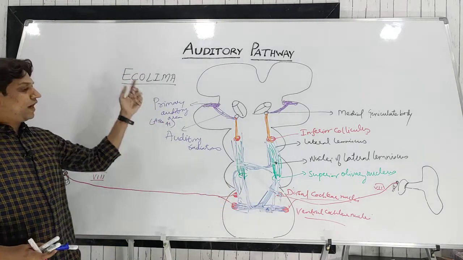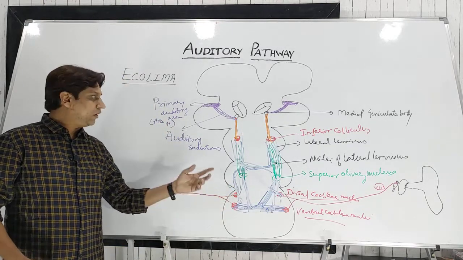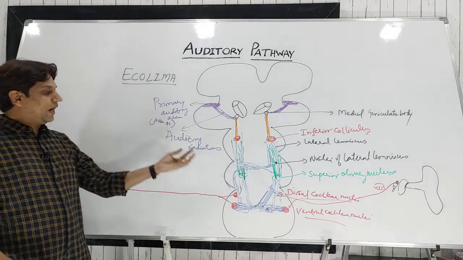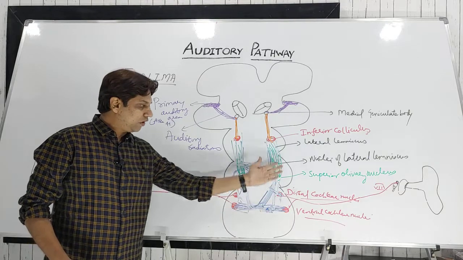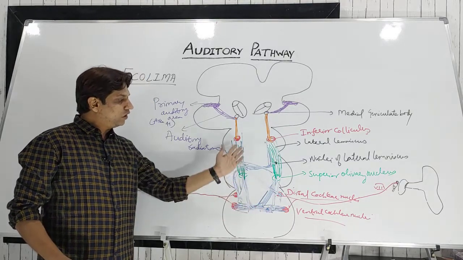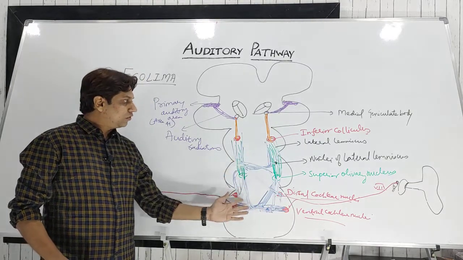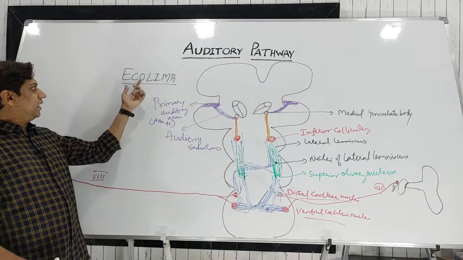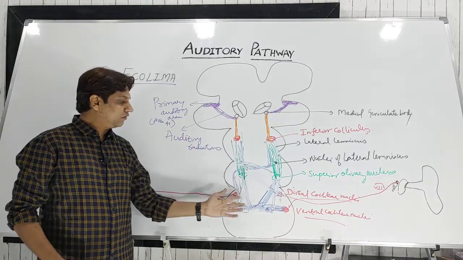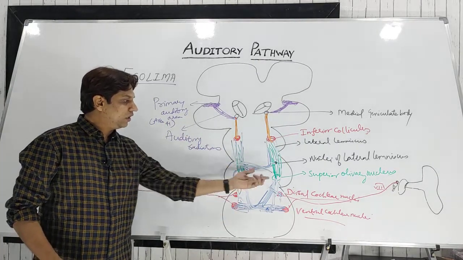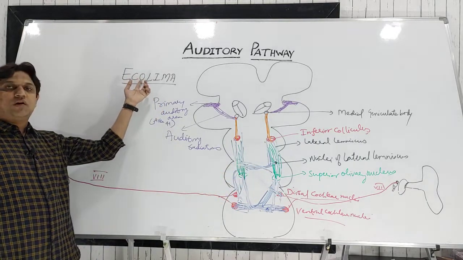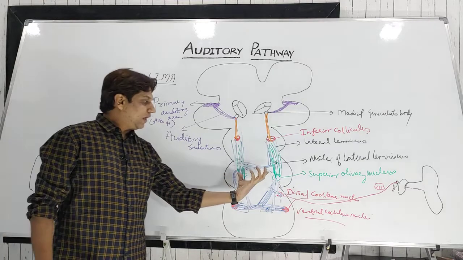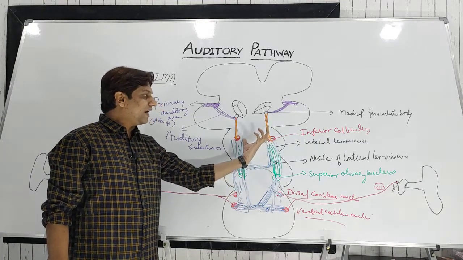C stands for the cochlear nuclei in the upper part of the medulla, and from these the fibers ascend. Most of them cross to the opposite side and a few go to the same side. The ascending fibers terminate in the superior olivary nucleus in the pons. So O stands for superior olivary nucleus, and again they ascend as the lateral lemniscus.